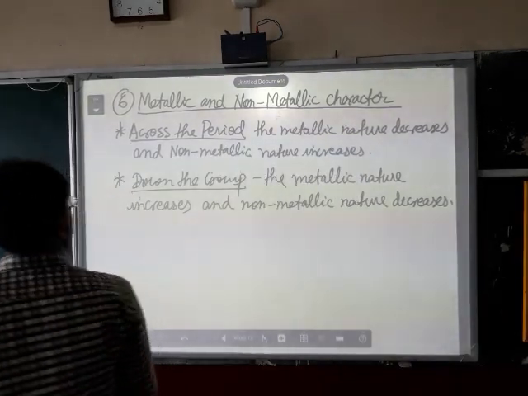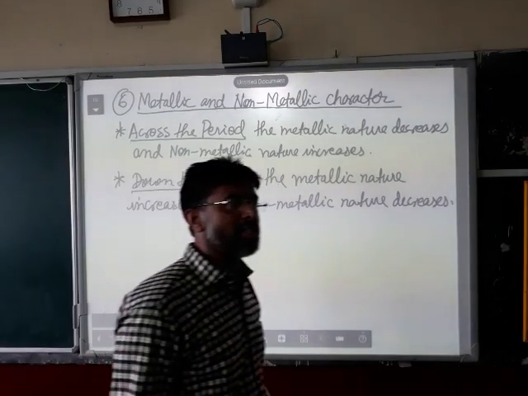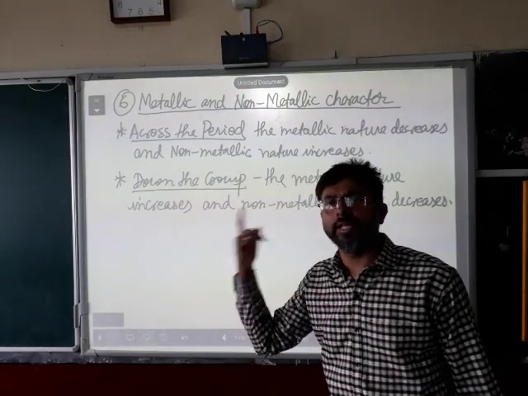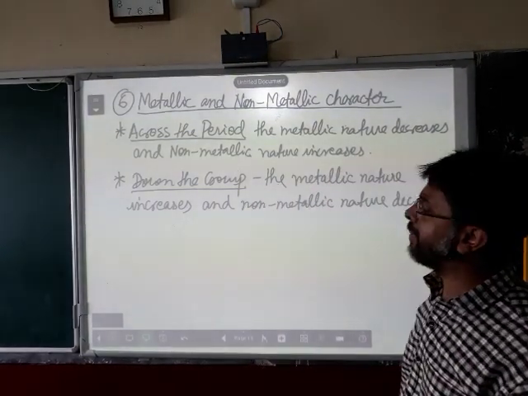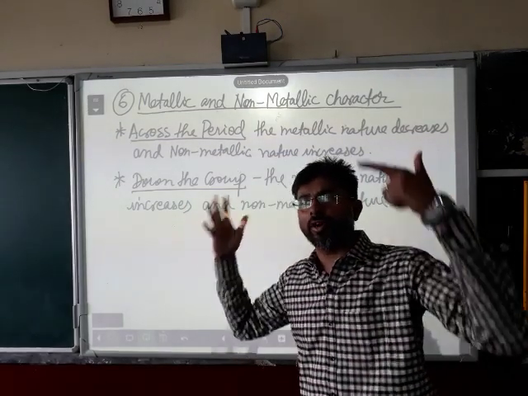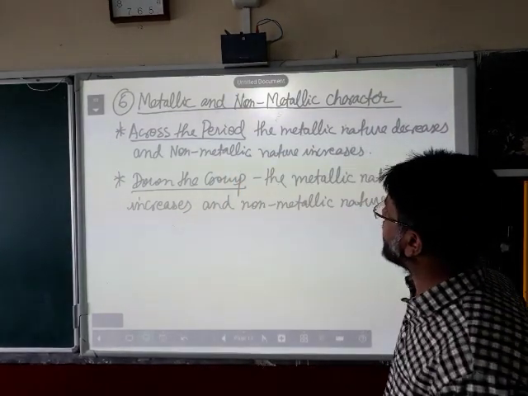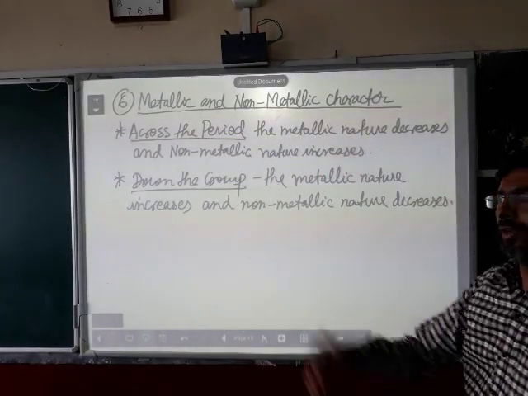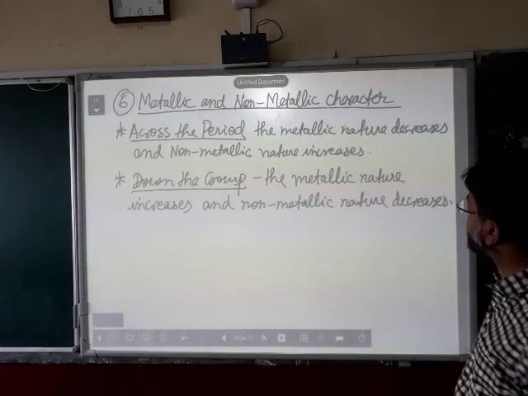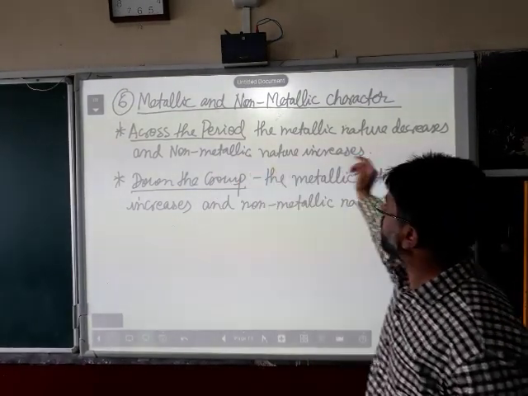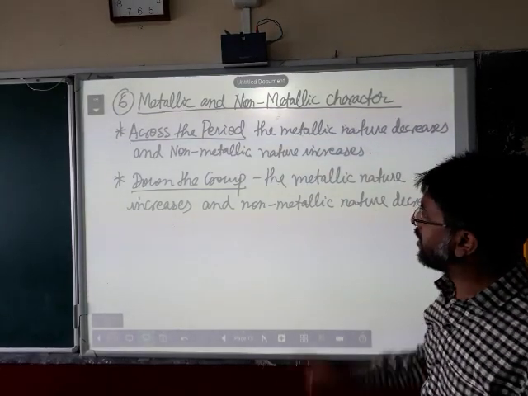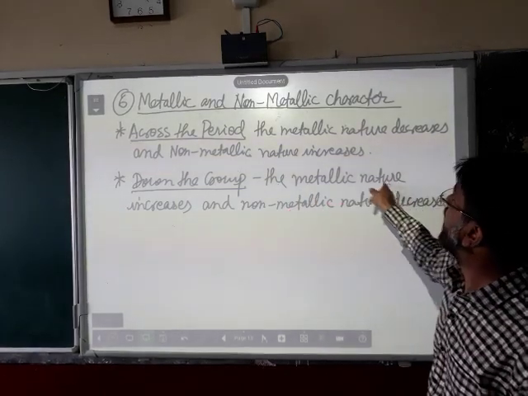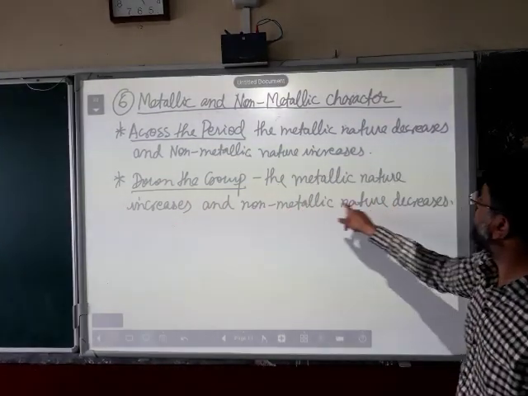Next, the metallic and non-metallic character. Metals, I have told you, are elements which have 1 or 2 or 3 electrons in their valence shell. And non-metals are those elements which have either 4 or 5 or 6 or 7 electrons in the valence shell. Their variation across the period, please keep in mind, the metallic nature decreases from left to right. The metallic nature decreases and non-metallic nature increases. That is across the period. But down the group, it is just the opposite. Down the group, the metallic nature increases and non-metallic nature decreases.